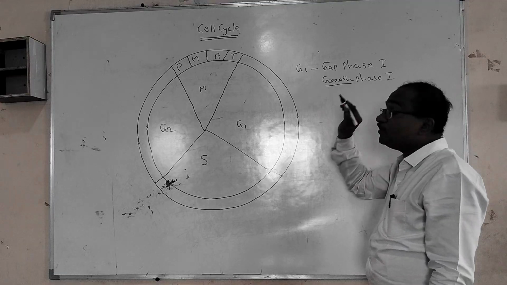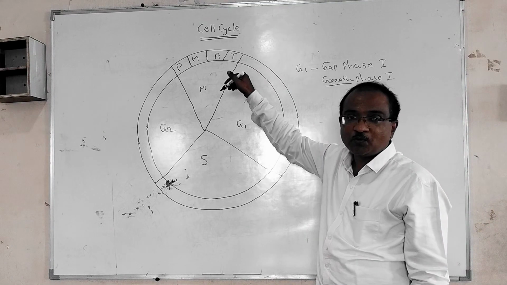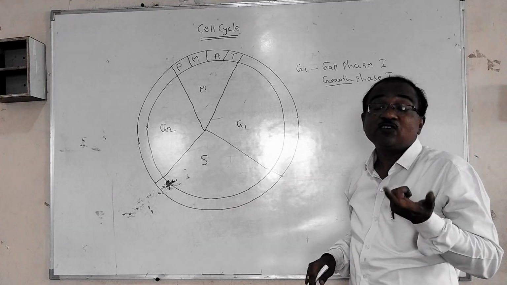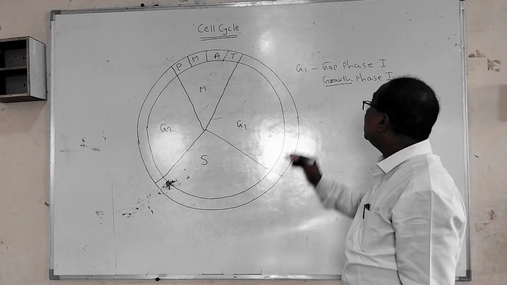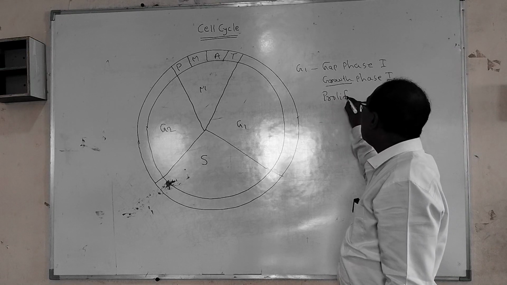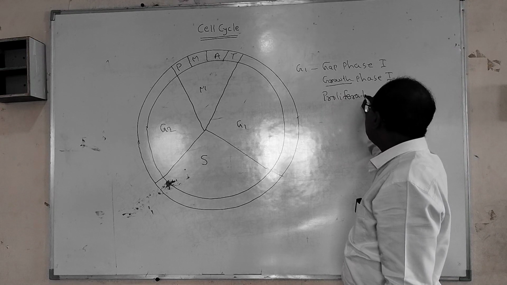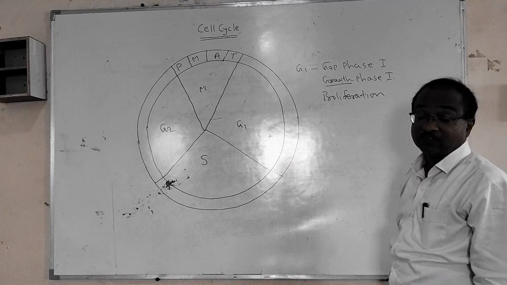The name itself indicates growth. The new cell produced after mitosis is obviously smaller in size, so it has to proliferate. The proliferation of the cell takes place, which means the size of the cell increases in the G1 stage.